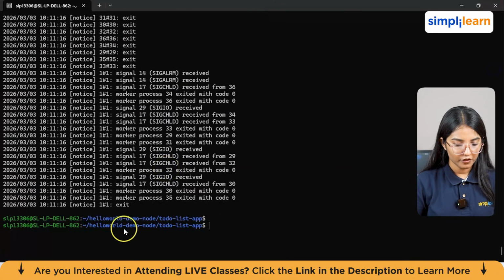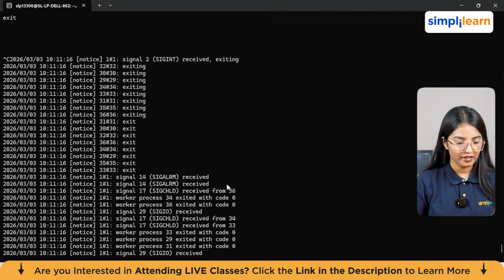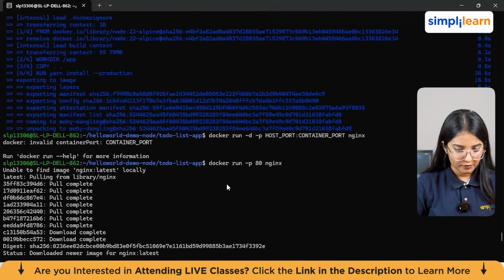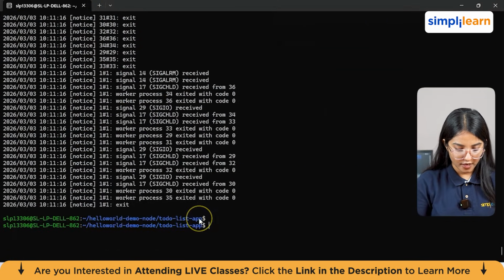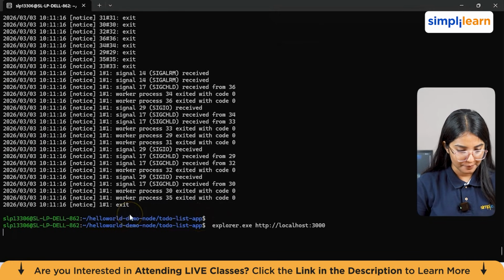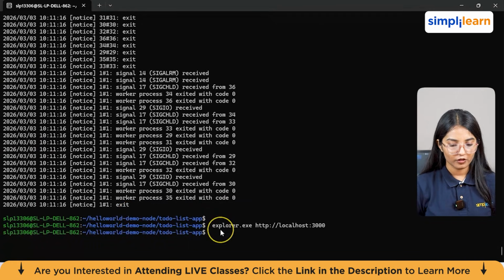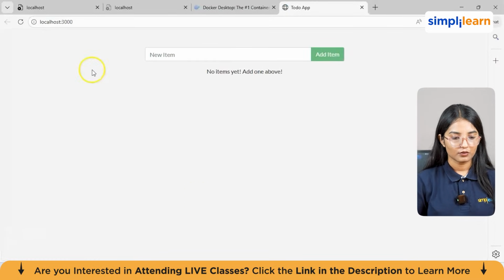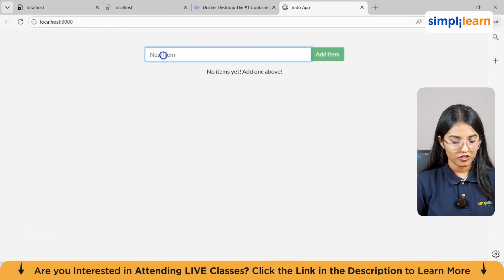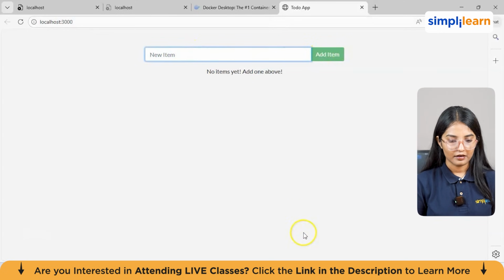Okay, so here we are again inside our directory. We have created it again, and we will be entering one command here to go to our localhost and view our to-do list app. So the command is explorer.exe localhost:3000. And here we're going to check if it's actually running or not. Yeah, so you can see our to-do list app here. You can actually add a new item here. And yeah, this is it.